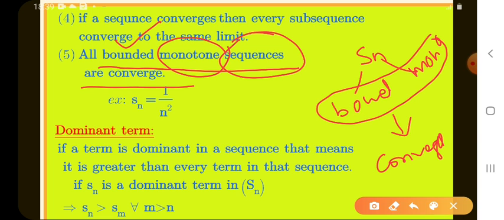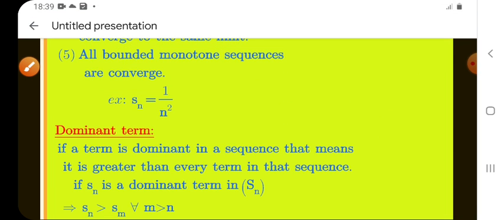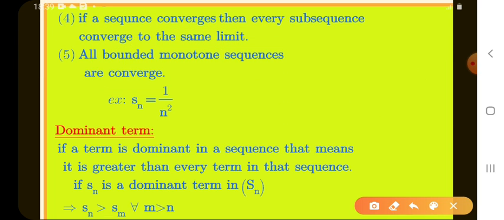What is the meaning of this? Sn is a sequence, and what do we have? Sn is bounded and Sn is monotone. Then automatically what do we write here? Sn converges. There is no need to check the limit. Okay. Next, dominant term.